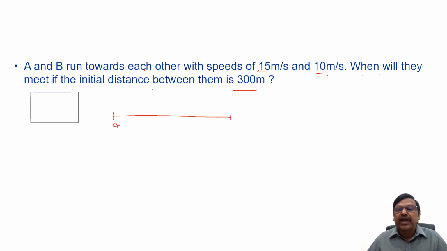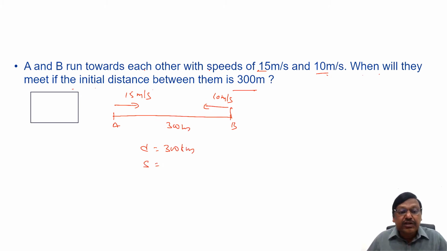Now, the distance between A and B initially was 300 meters. They're running towards each other at 15 meters per second and 10 meters per second. They're running in the opposite direction, so the speed will be S1 plus S2, 15 plus 10, 25 meters per second is the effective speed. So the time is distance by speed, 300 by 25, it is 12 seconds. After 12 seconds, they will be meeting.